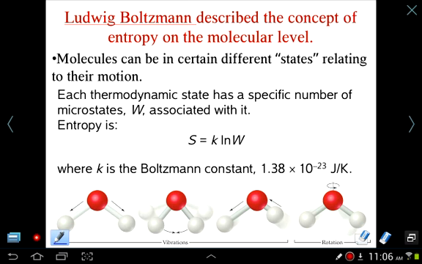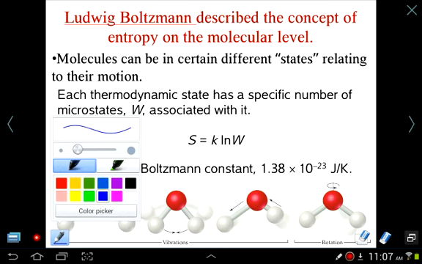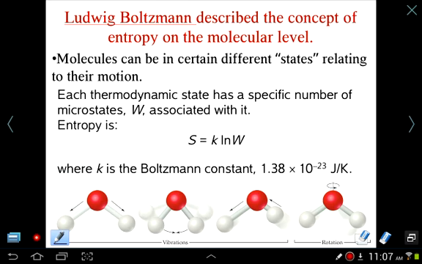And here is the last slide, but this is the more technical definition of entropy. Entropy was first defined, or the theory for it was given to us, by Mr. Ludwig Boltzmann back in the 1800s. And he was the first to describe entropy at the molecular level, and he gave a nice mathematical explanation of it. So molecules can be thought of as having many different states relating to their motion.